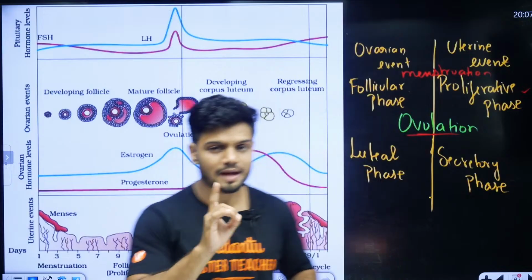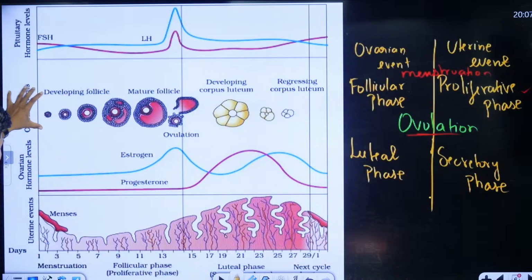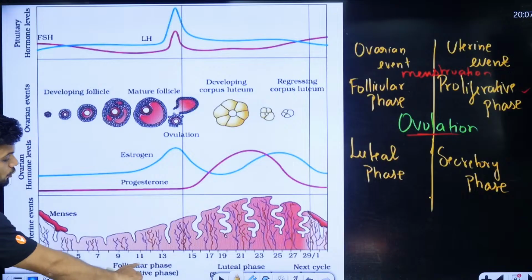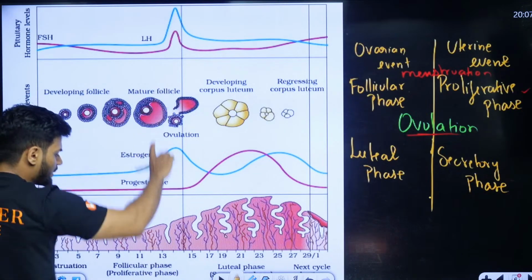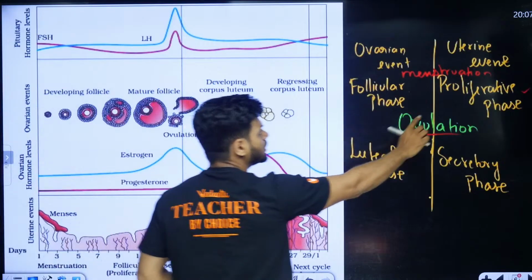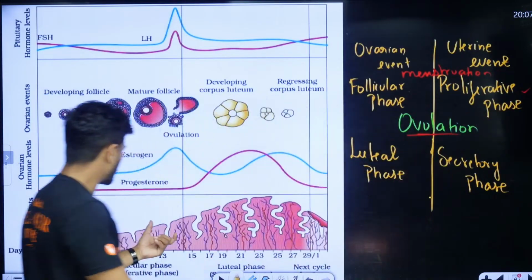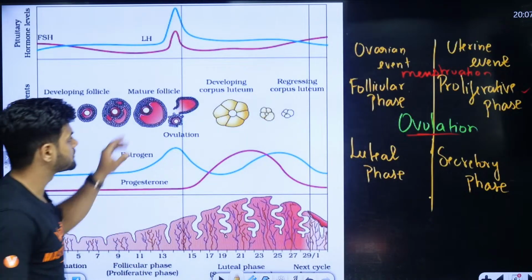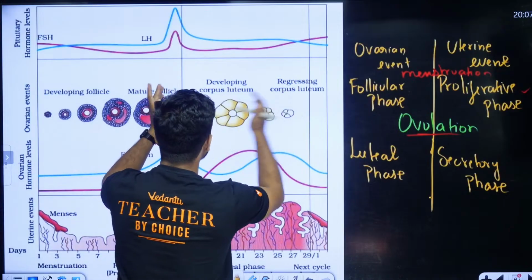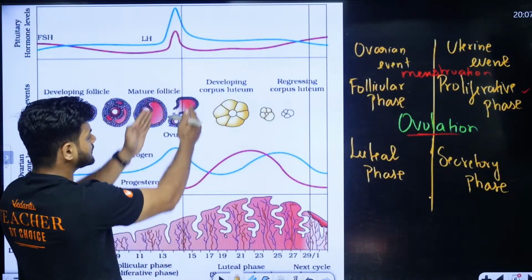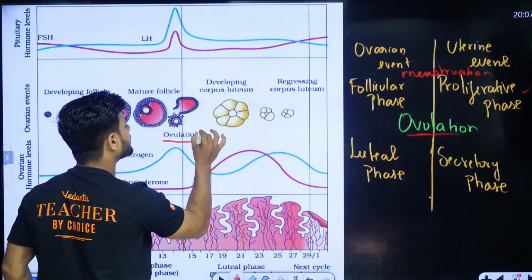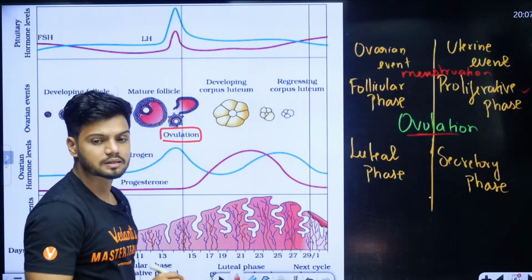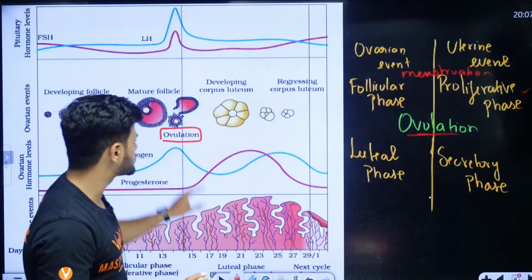Now, students, all of you need to understand. In the ovarian events, this part is called what? Follicular phase. This part here is the follicular phase. At the same time, down below, we have the proliferative phase. Then we have a common part here, that is called ovulation. Ovulation is a common stage.